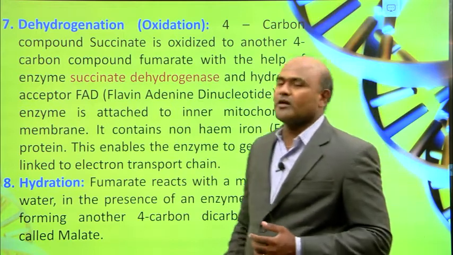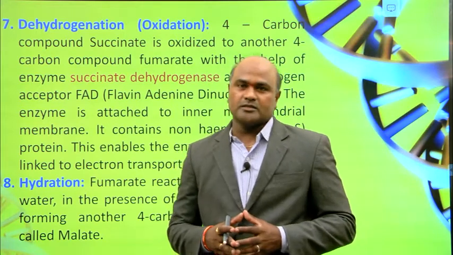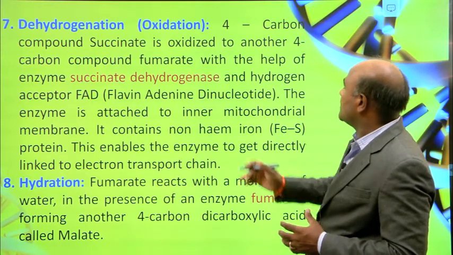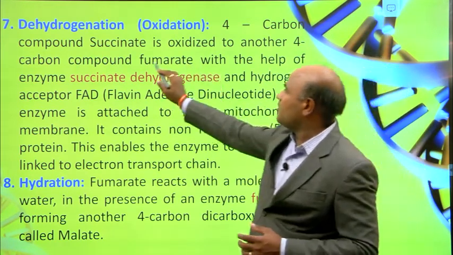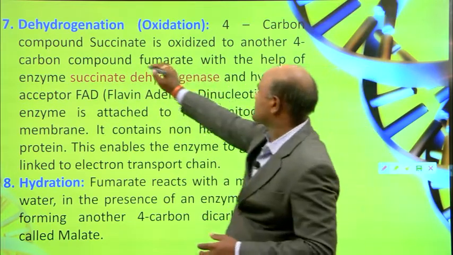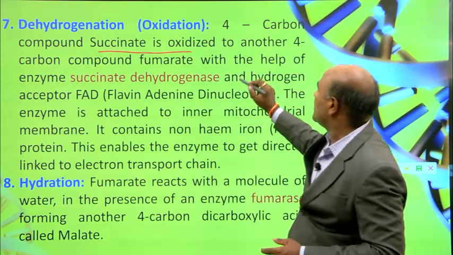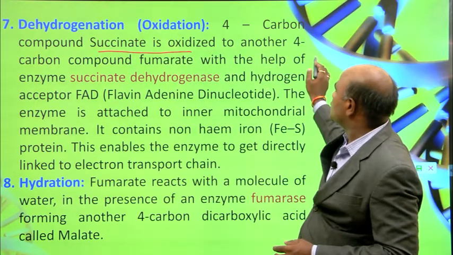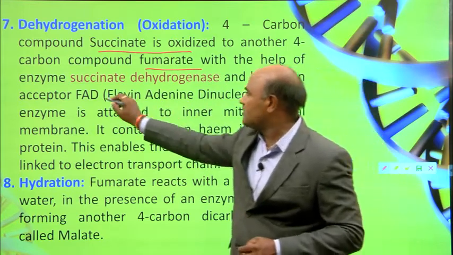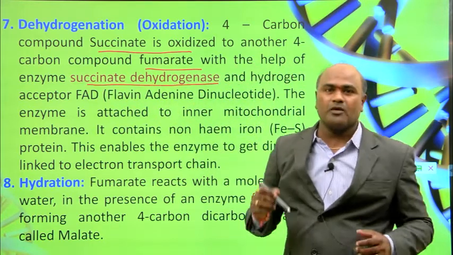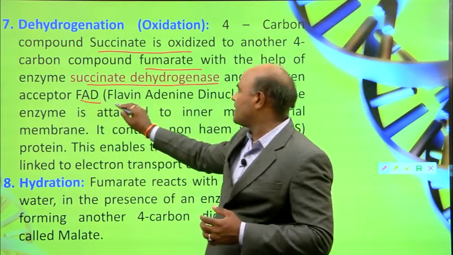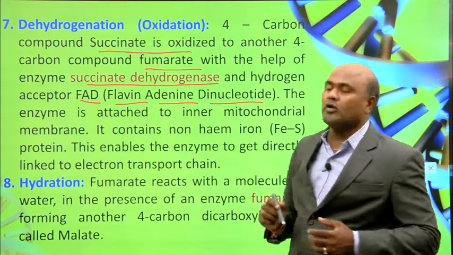And the seventh one, dehydrogenation. In this process, the 4-carbon compound succinate is oxidized to another 4-carbon compound, fumarate, with the help of the enzyme succinate dehydrogenase and the hydrogen acceptor FAD, flavin adenine dinucleotide.